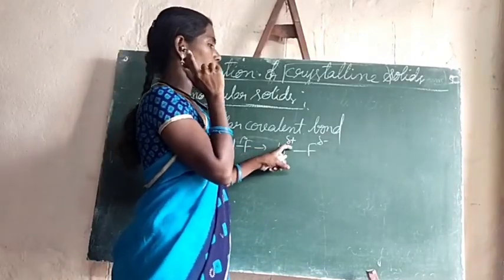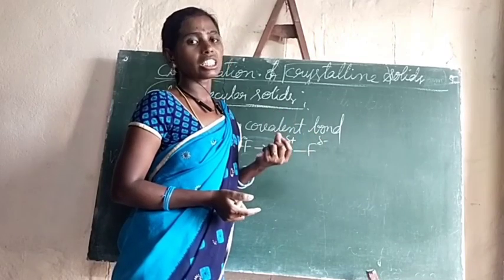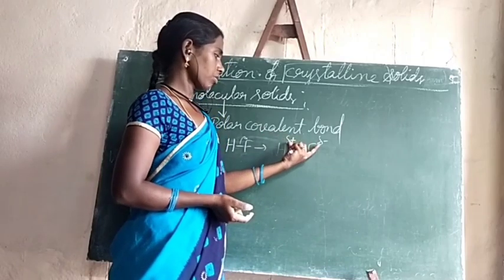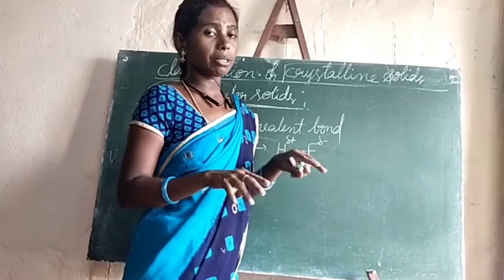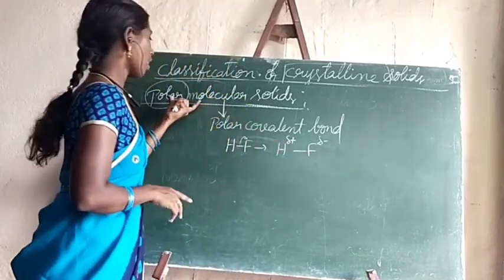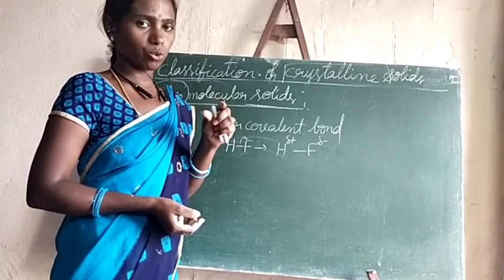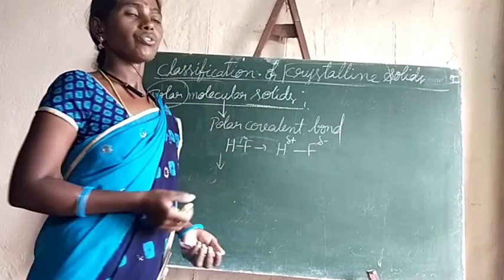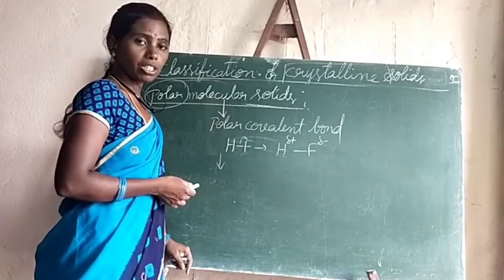See here, only partial charges are formed. They are not complete charges. Complete charge separation is not there in the case of polar molecular solids; they are just partial charges. Which type of attractive forces will hold these polar molecular solids?